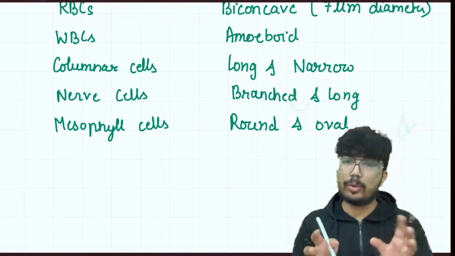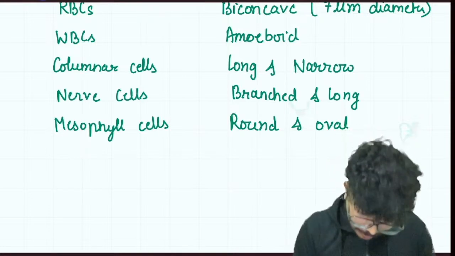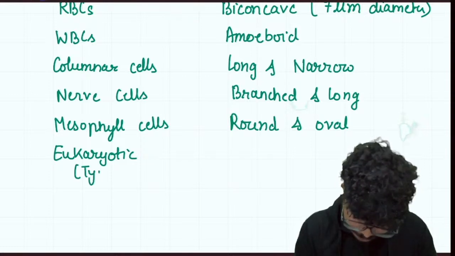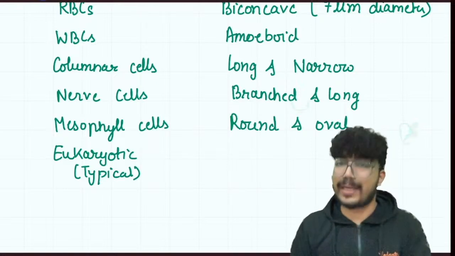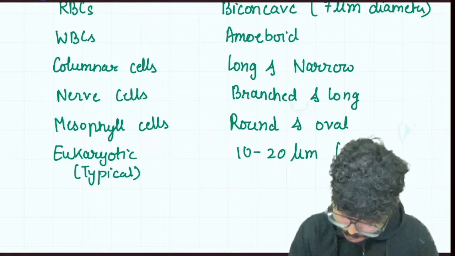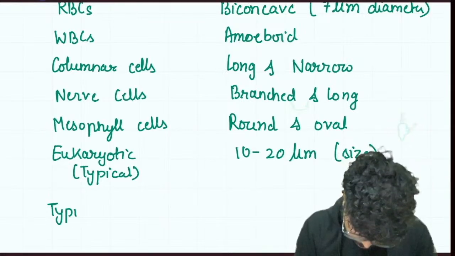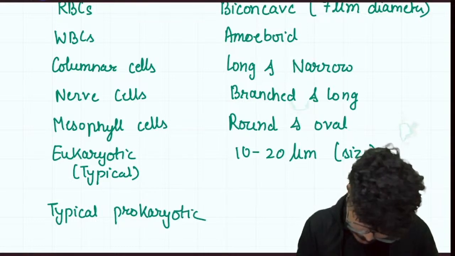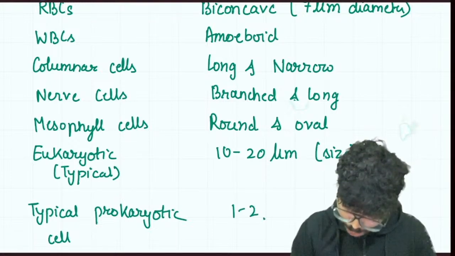Now, NCERT mentions the typical size of a typical, generalized eukaryotic cell. The size is going to be 10 to 20 micrometer. Then a typical prokaryotic cell's size is going to be somewhere around 1 to 2 micrometer. NCERT also mentions this.